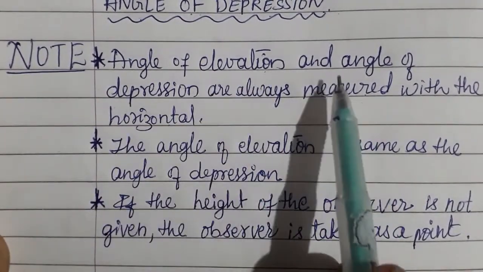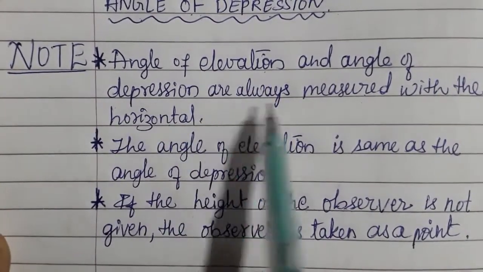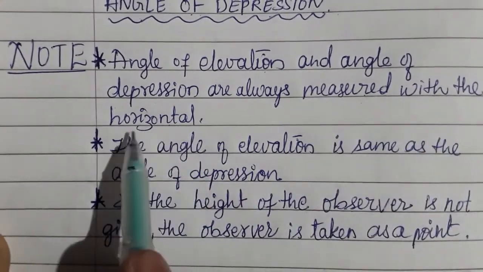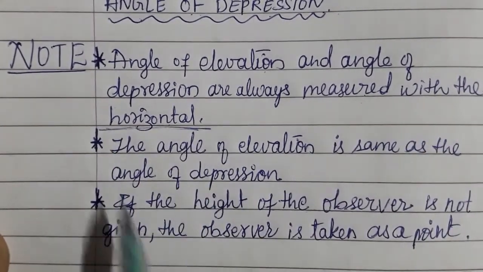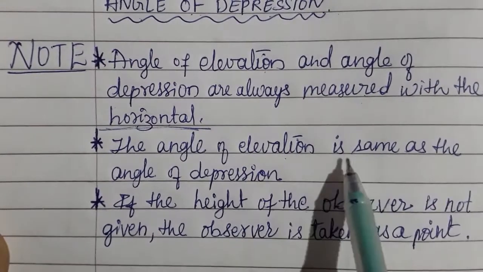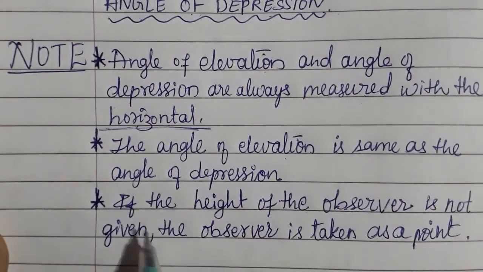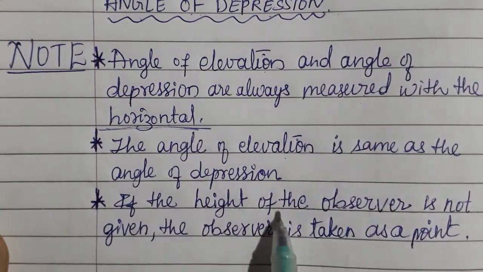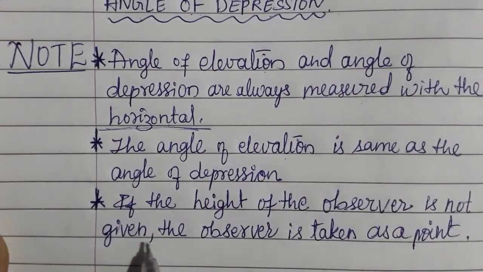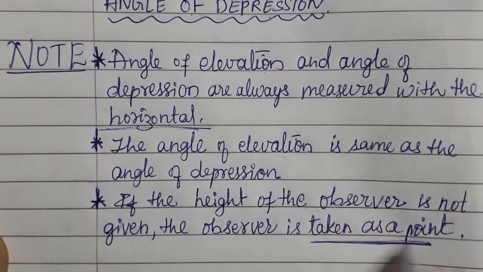Angle of elevation and angle of depression are always measured with the horizontal. The angle of elevation is same as the angle of depression. If the height of the observer is not given, the observer is taken as a point.